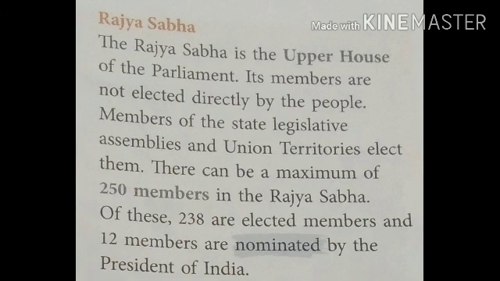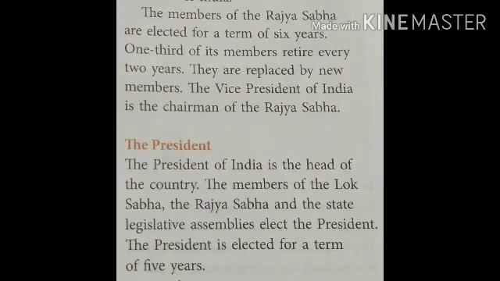Of these, 238 are elected members and 12 members are nominated by the President of India. The members of the Rajya Sabha are elected for a term of 6 years. One-third of its members retire every 2 years. They are replaced by new members.